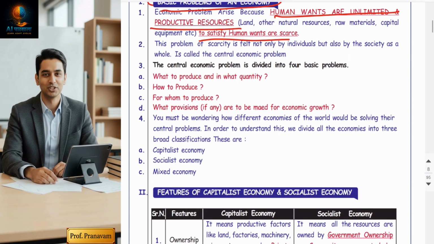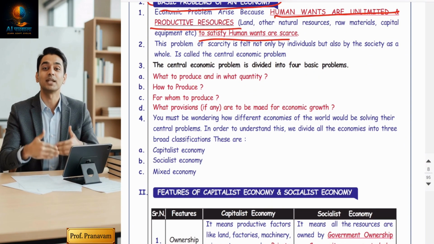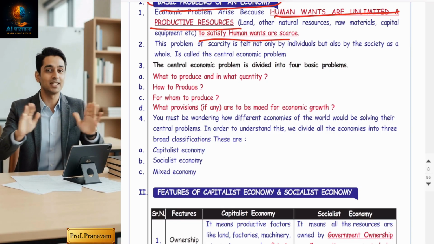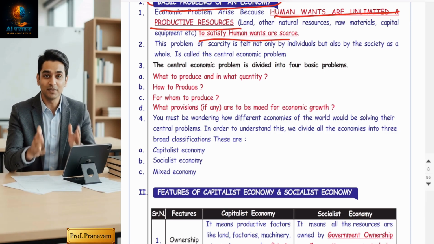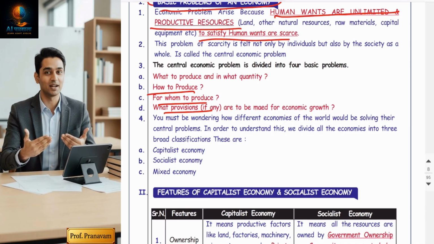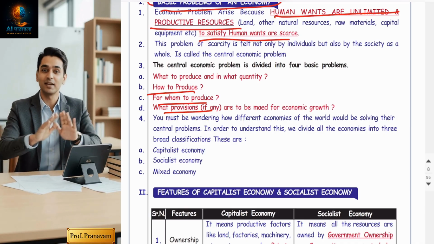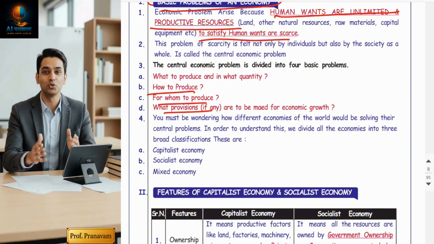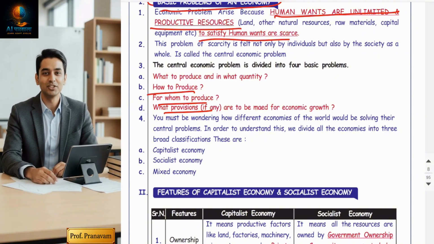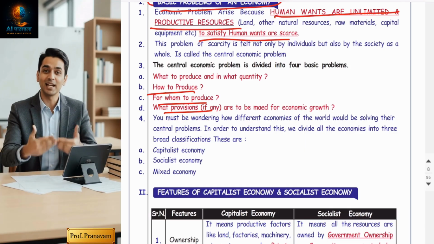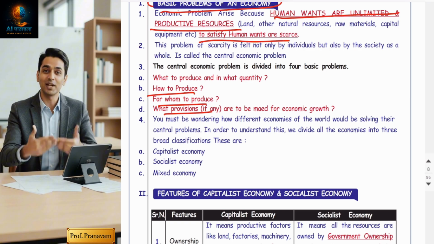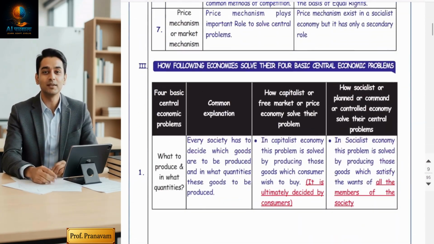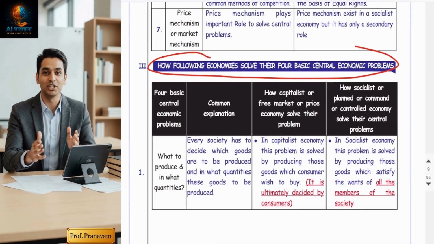This creates the problem of scarcity, which forces every economy to make choices. That is, what to produce, how to produce, and for whom to produce. In short, I can say scarcity and choice are the roots of all economic problems, guys. So, what is the central economic problem? Let's understand topic 3 first.